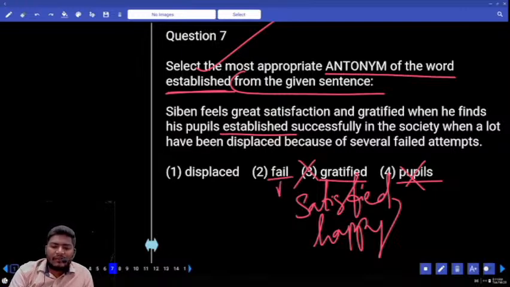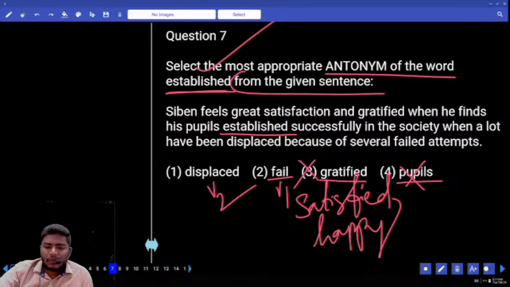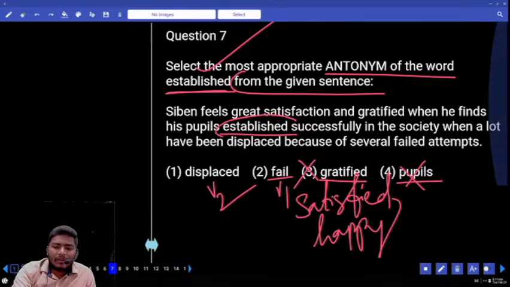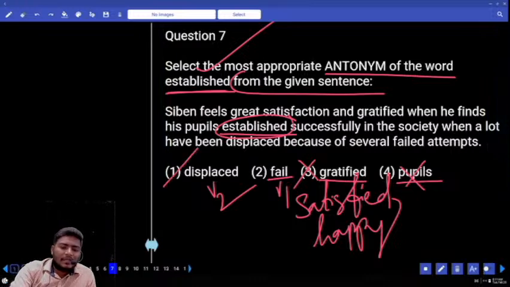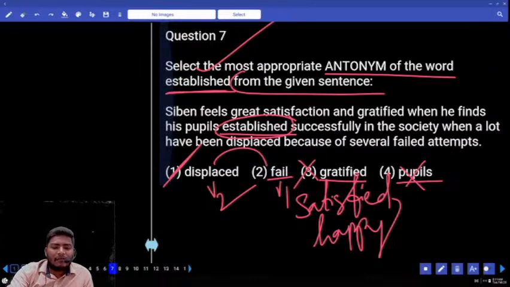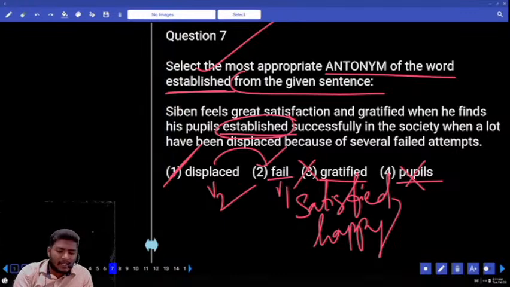Fail is used with a V1, right? Displaced is a V2. We need an appropriate replacement of this word. Now, do we need V1 or V2? V2 must be there. Displaced in the sense, again the meaning of fail only, but that is V2. So we have to understand that point.